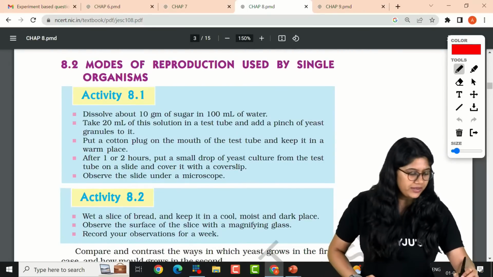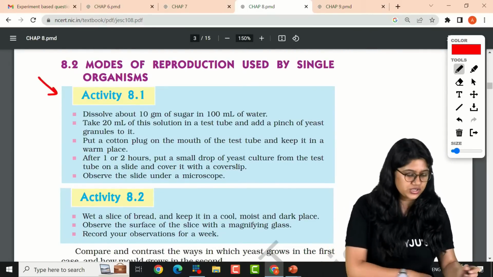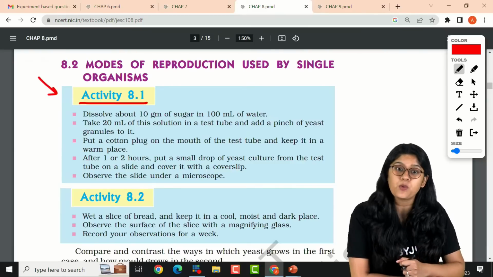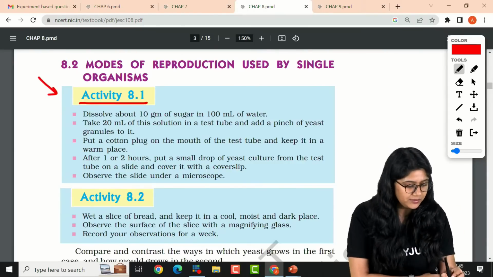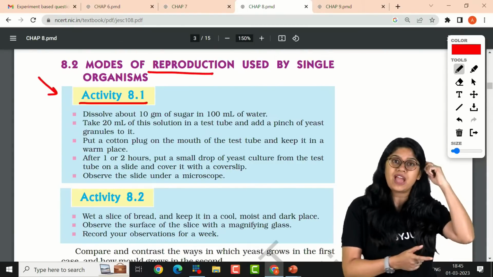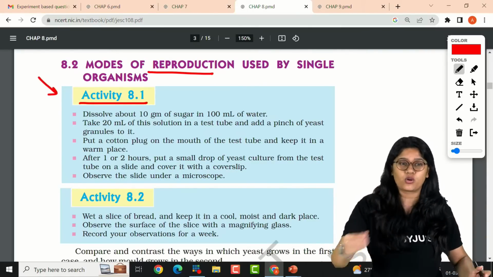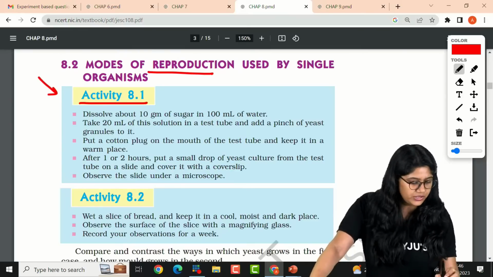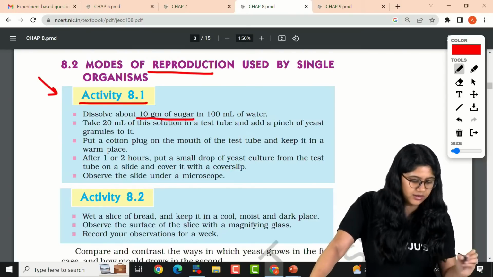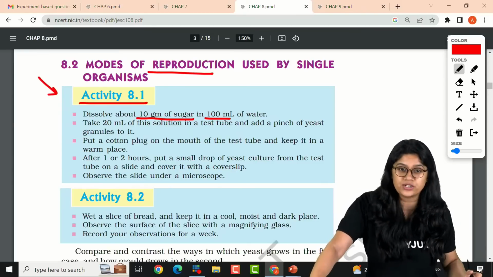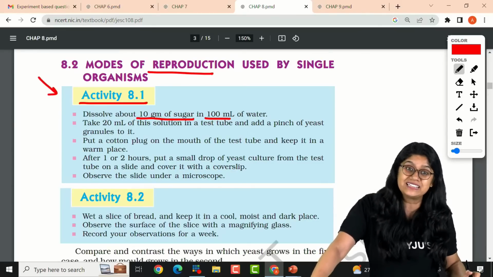Let's take a look at activity 8.1. In this activity, what are we discussing? We are discussing the different modes of reproduction in single cell or unicellular organisms. Here we take a small amount of sugar and add it into 100 milliliters of water, and then we add the yeast.